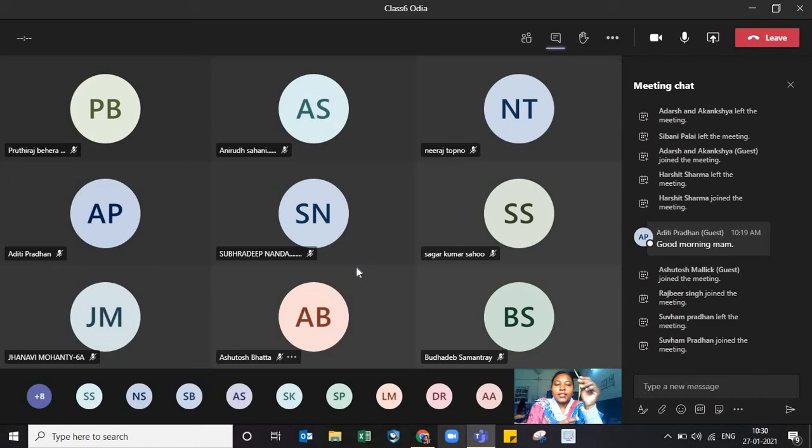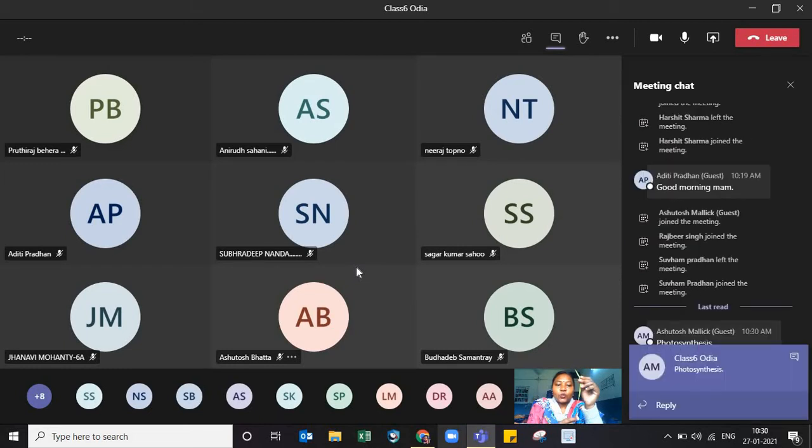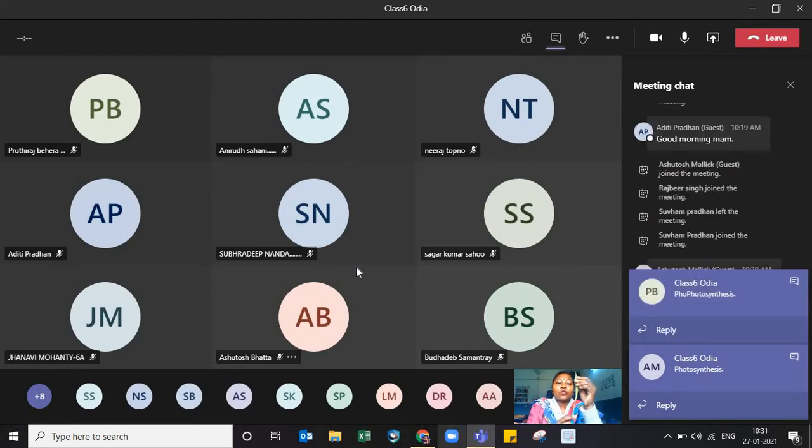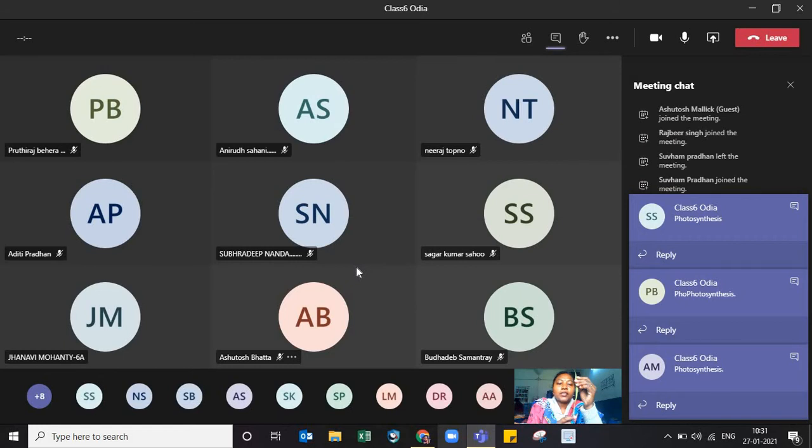Yes children, very easy. It is known as photosynthesis. Okay, it is known as photosynthesis. Yes, somebody has answered. Ashutosh Malik has answered. The process is said to be photosynthesis. Yes, many students are.